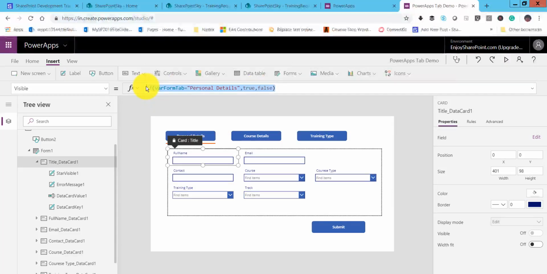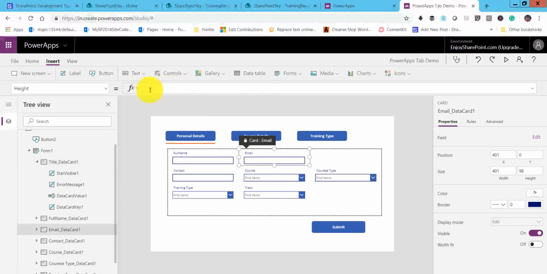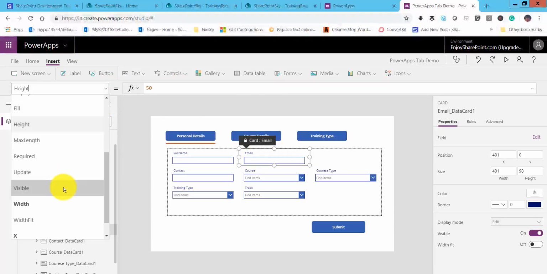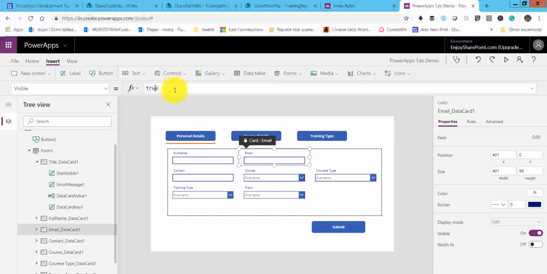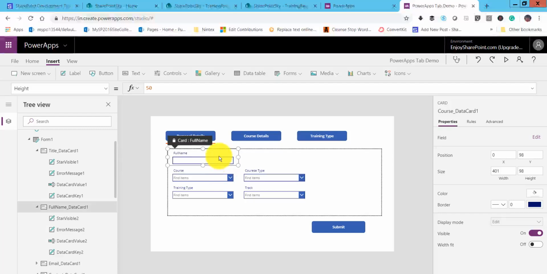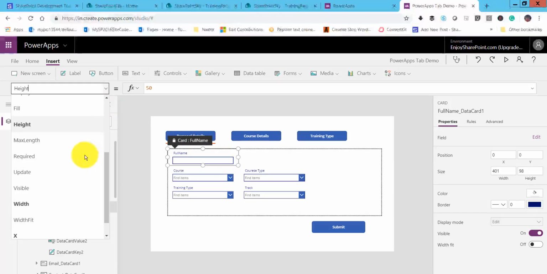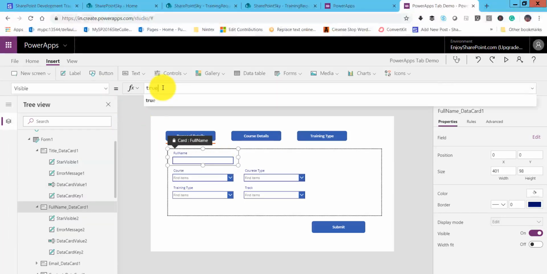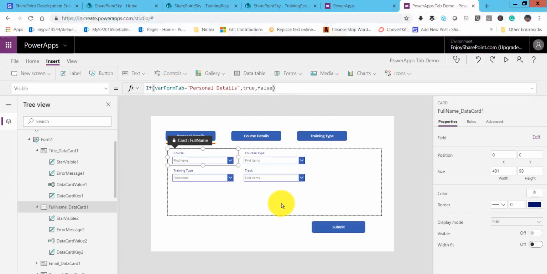You can see here. Now I will copy the same rule, and I will go to the email data card. So here also in the visible property, we will write the same thing. And in the contact, if you'll see here, on this contact, basically on the visible property, we will take the same thing. So if it is personal details, then it will be shown, and the full name also on the visible property. If you'll see here, now it will be true.